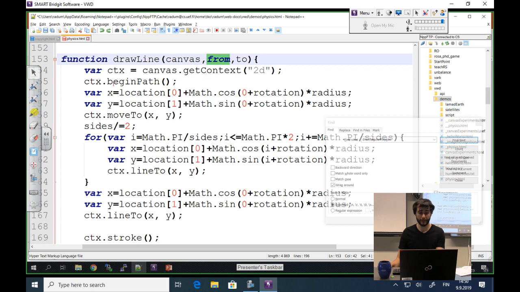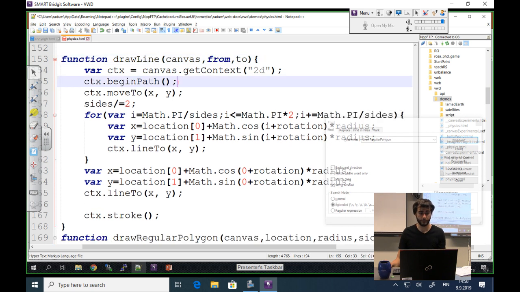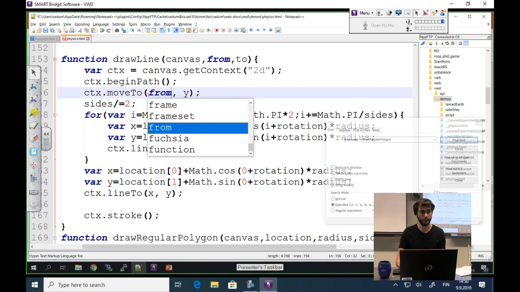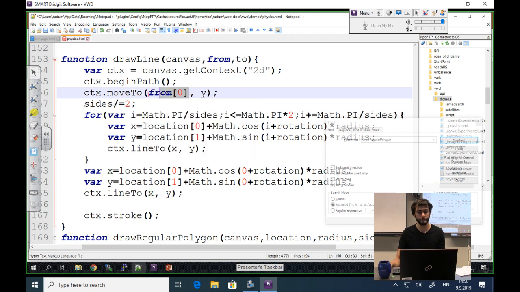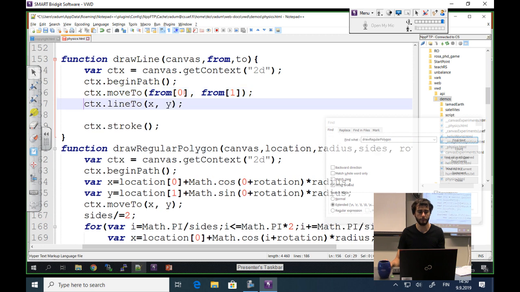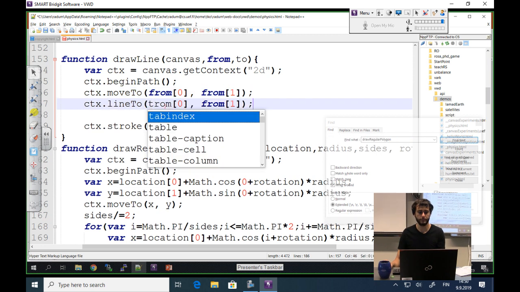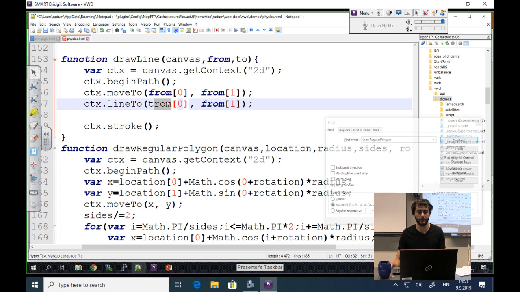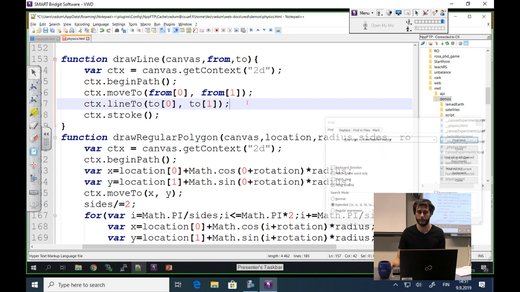Okay, so begin path, move to from of 0, and from of 1, and line to, to of 0 and to of 1. I think this is our draw line function.